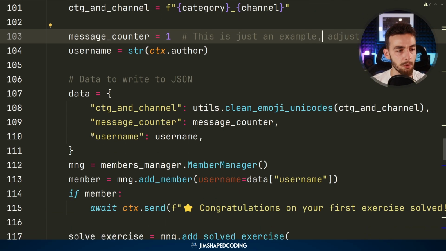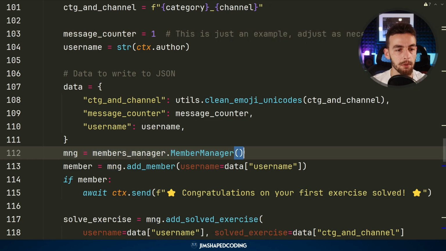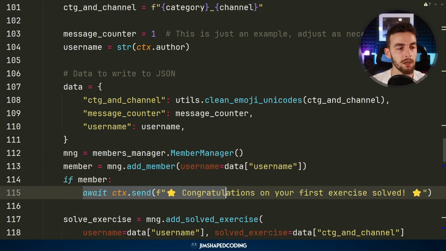Now you can see that we have a special logic here that tries to create a member manager instance. This is a custom class that I have created, and it knows how to add a new member to this JSON file. The beauty behind this function is that it returns none if this is not a new member, but if it's a new member, which we also check here, then we send the user a message: congratulations, this is the first exercise that you solved.